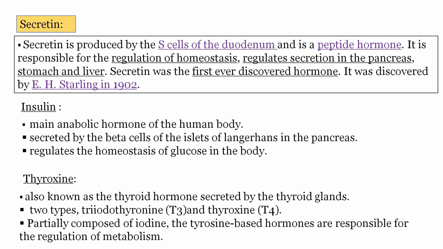Insulin is the main anabolic hormone of the human body. It is secreted by the beta cells of the islets of Langerhans in the pancreas. Insulin regulates the homeostasis of glucose in the body. Thyroxine, also known as the thyroid hormone, is secreted by the thyroid gland. Thyroid hormones are of 2 types, triiodothyronine, T3, and thyroxine, T4. Partially composed of iodine, the tyrosine-based hormones are responsible for the regulation of metabolism.